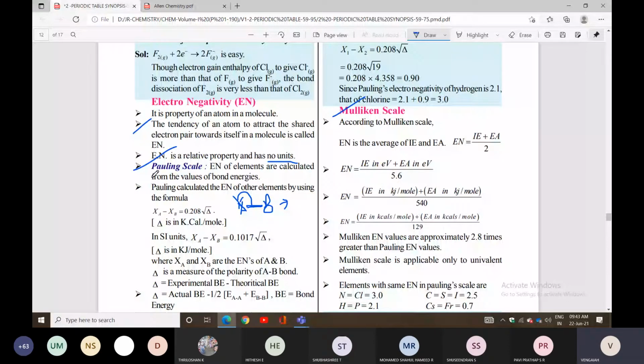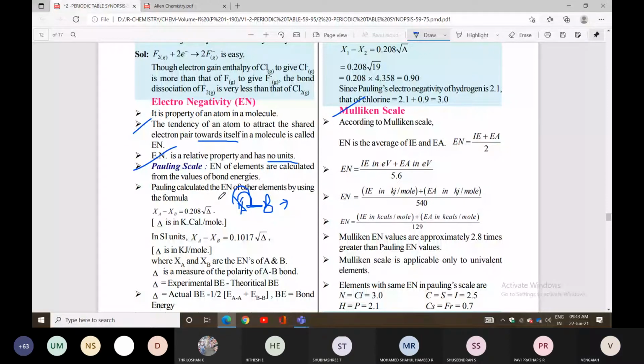Again, the definition: the tendency of an atom to attract the shared pair of electrons towards itself. This you can call electronegativity.